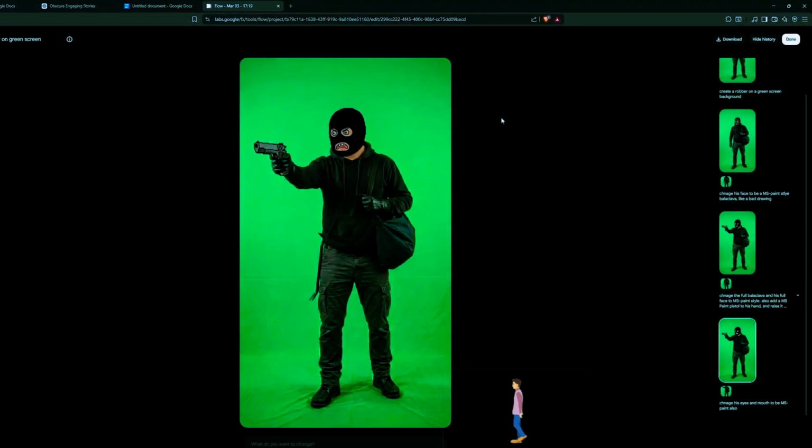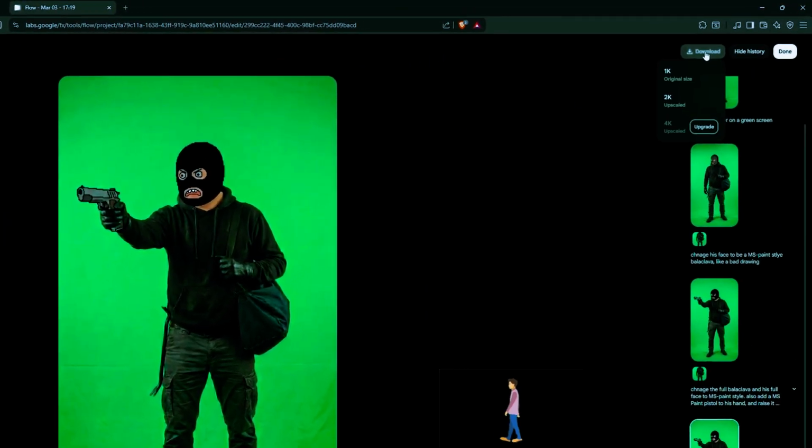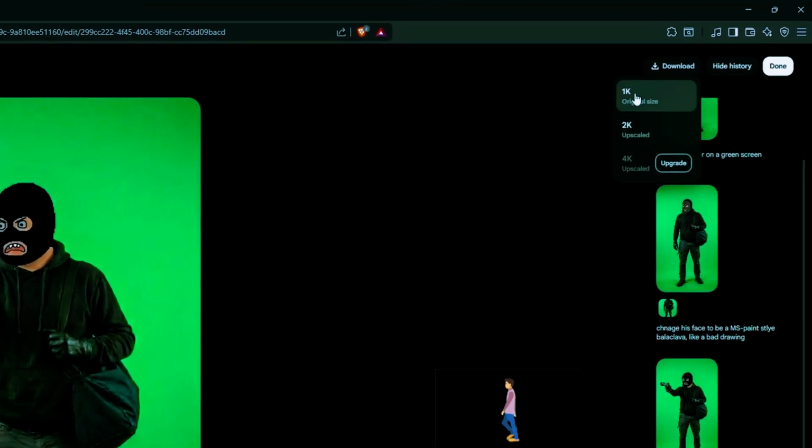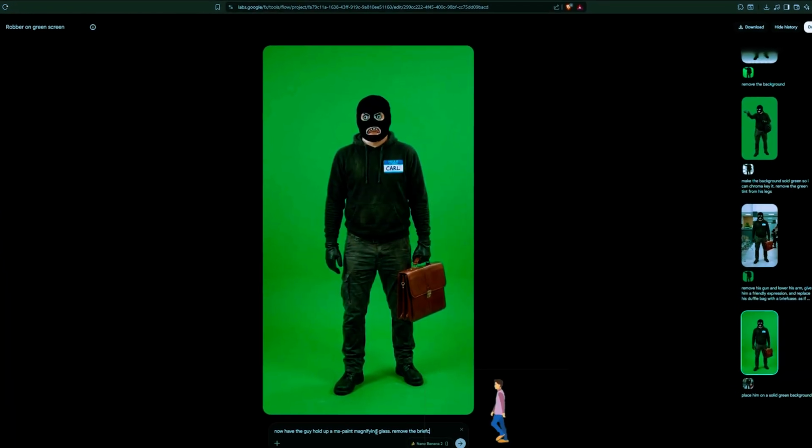I am smashing the download button in the top right, selecting the original size to keep the quality absolutely crisp, and saving it to my drive. I'll summarize this as it takes a while. You can see I've fast-forwarded the process, but you need to generate all your characters for each scene.